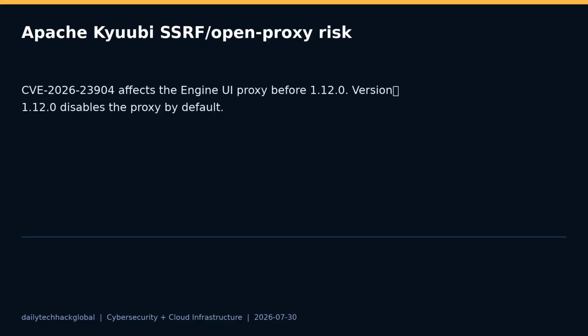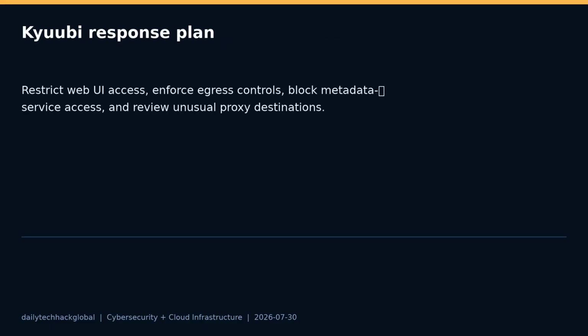Server-side request forgery matters in data and analytics environments because those systems often sit close to internal APIs, metadata services, storage endpoints, and privileged service identities. Kyuubi defenders should upgrade to 1.12.0, confirm whether the engine UI proxy is disabled, and restrict who can reach Kyuubi web interfaces. Treat analytics components as systems that should not freely reach the entire internal network.